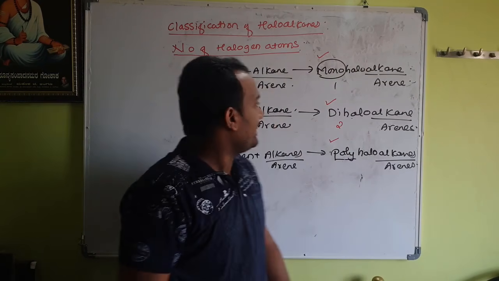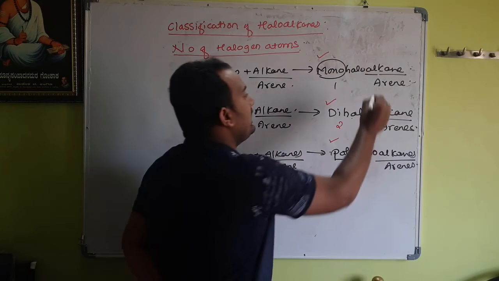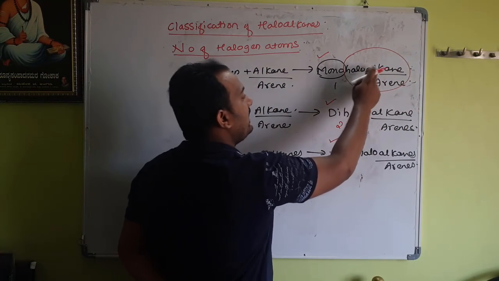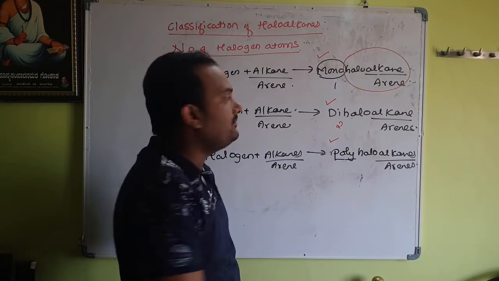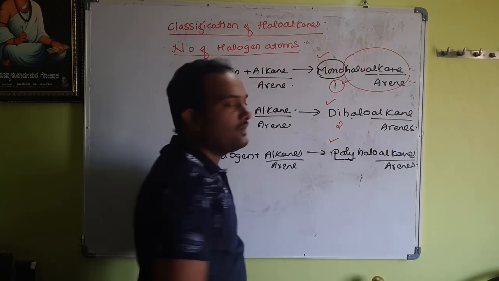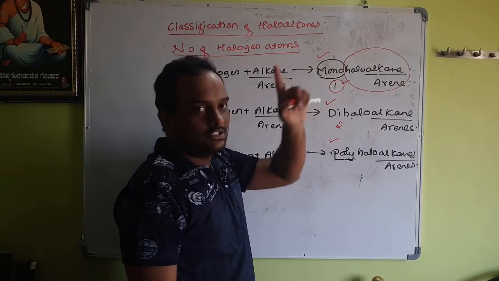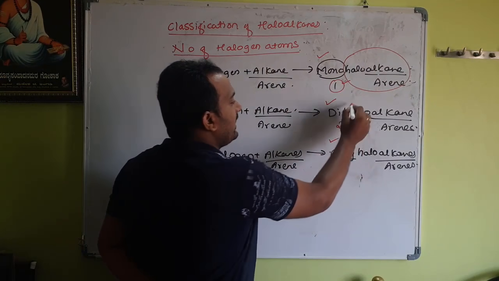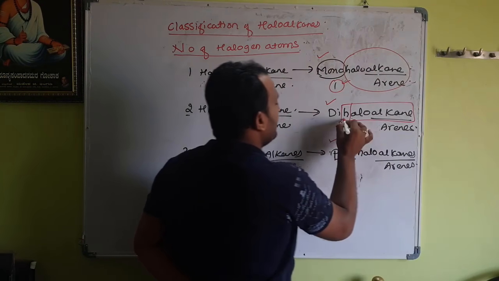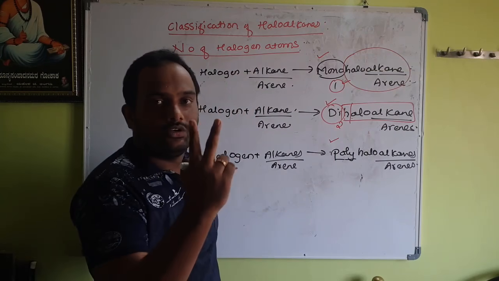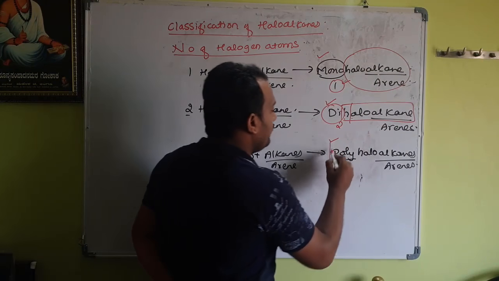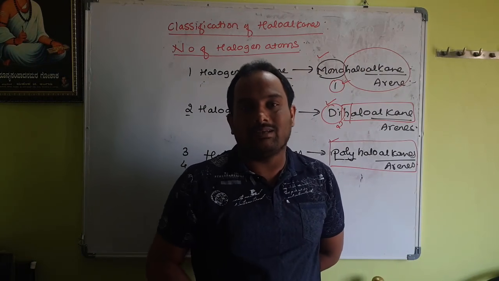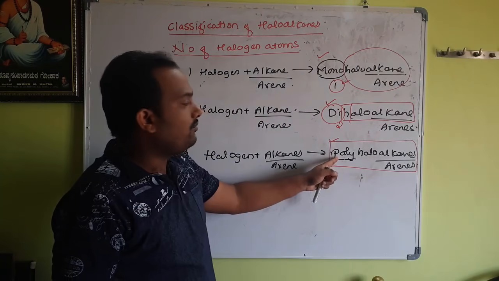Let us revise again. What are monohaloalkanes? You know what haloalkane stands for. They are the alkanes containing halogen atom. How many halogen atoms? They are containing 1. That's why they are called mono, meaning 1. Haloalkane means alkane containing halogen atom. What about dihaloalkanes? These are the haloalkanes containing how many halogen atoms? 2 halogen atoms. What about the polyhaloalkanes? These are the haloalkanes containing more than 2 halogen atoms. Those are classified under the polyhaloalkanes.